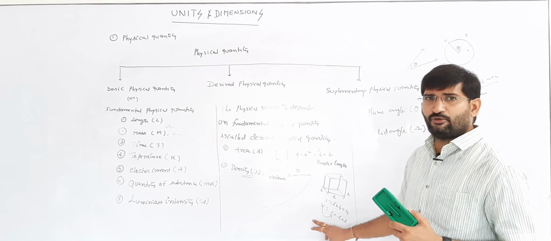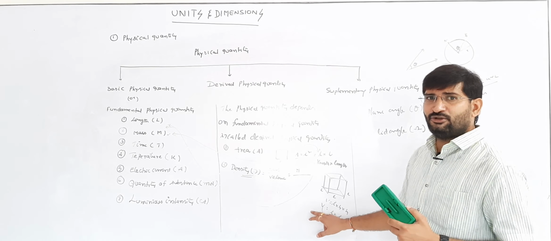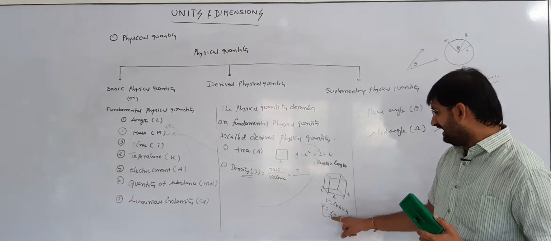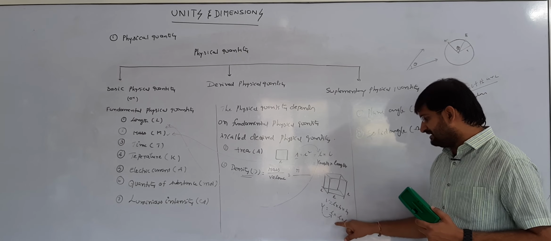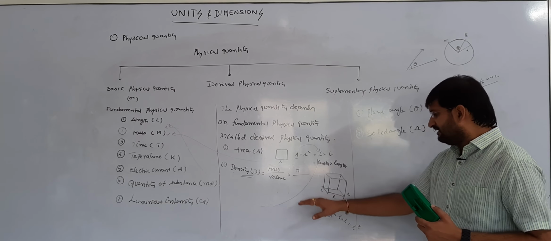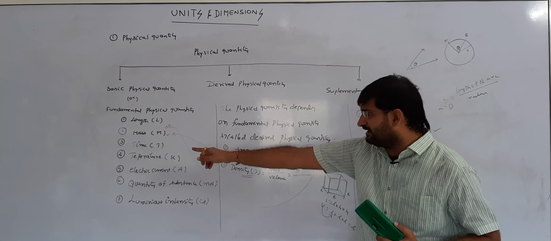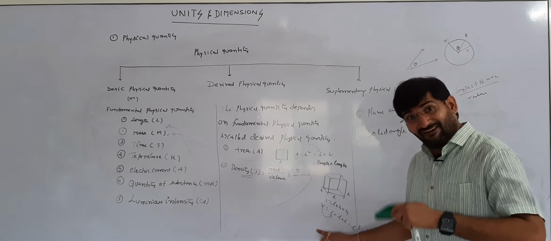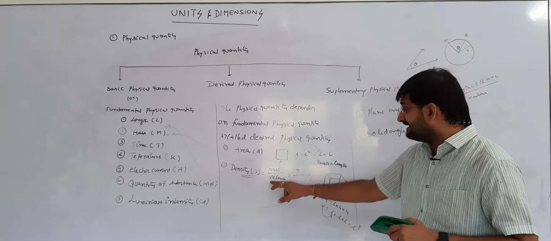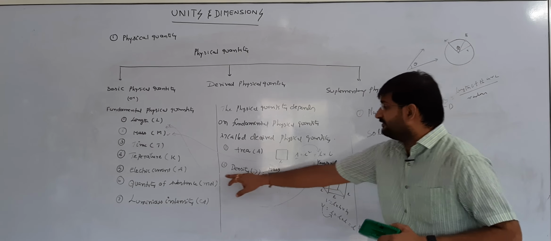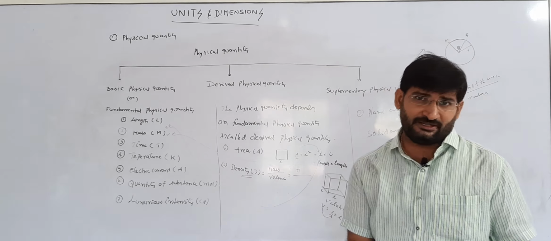The formula for volume of the cube is V equal to length into breadth into height. Length, breadth and height are all measured in length, therefore volume is equal to L cube. This volume also depends upon the fundamental physical quantity, that's why volume is also a derived physical quantity. This volume is in the denominator of density, therefore density is also a derived physical quantity.